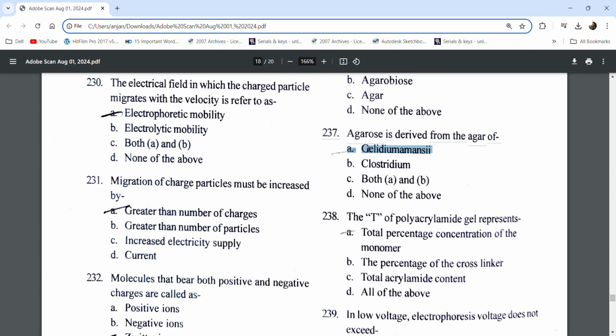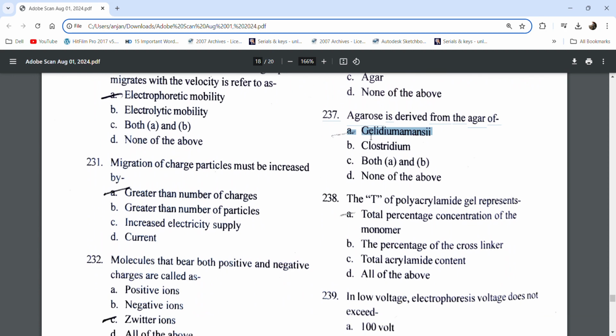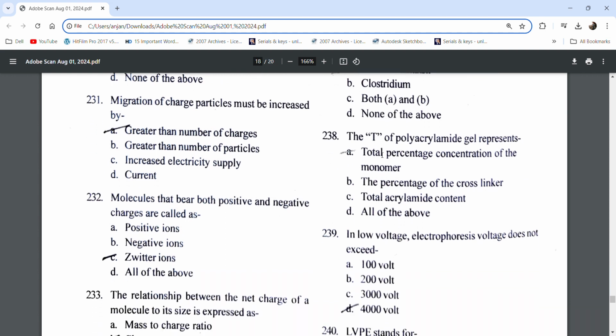Agarose is derived from the agar of Gelidium amansii. The T of polyacrylamide.